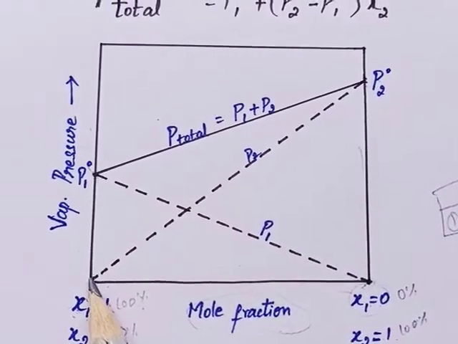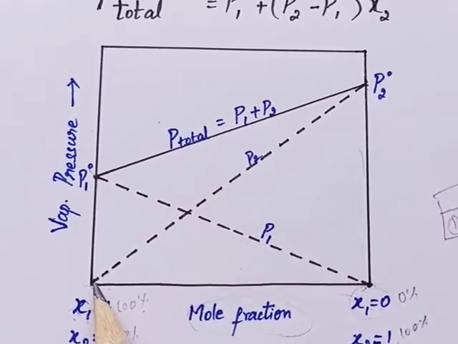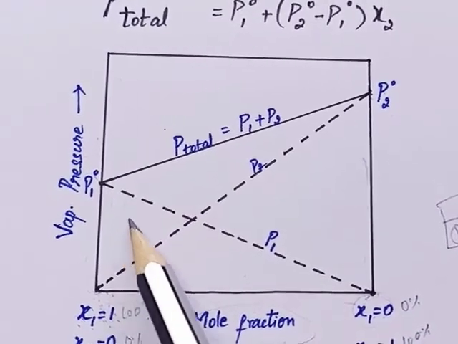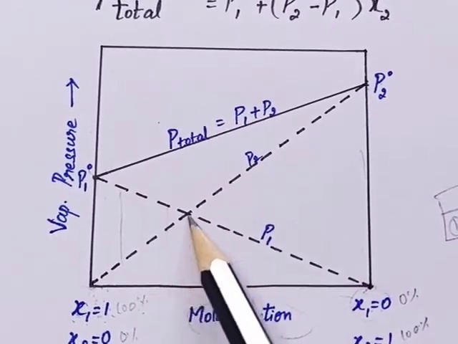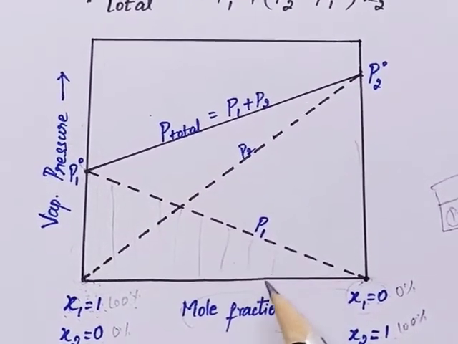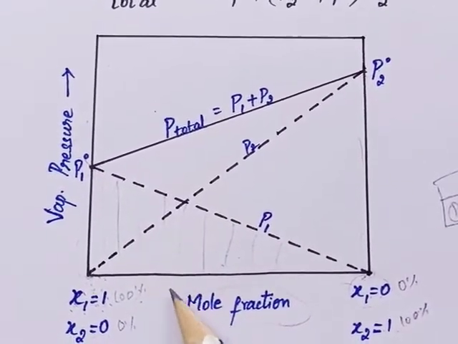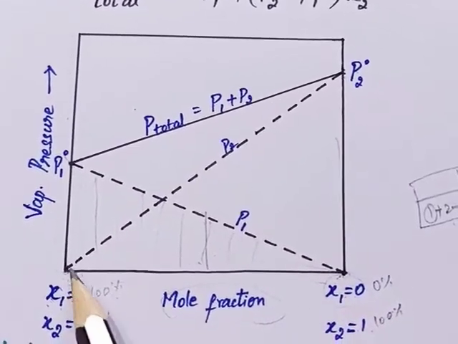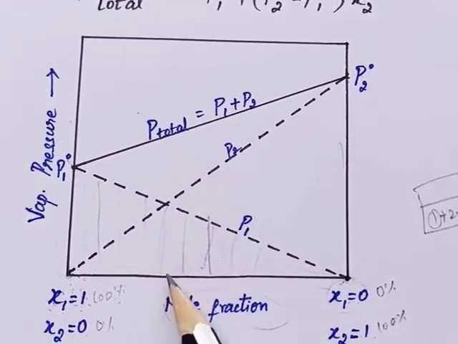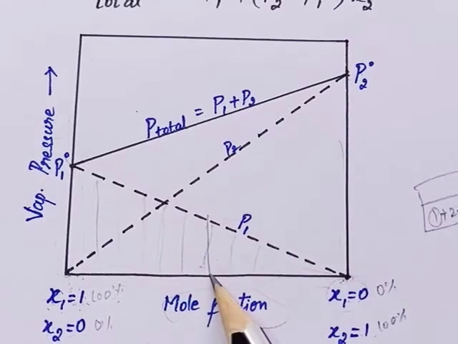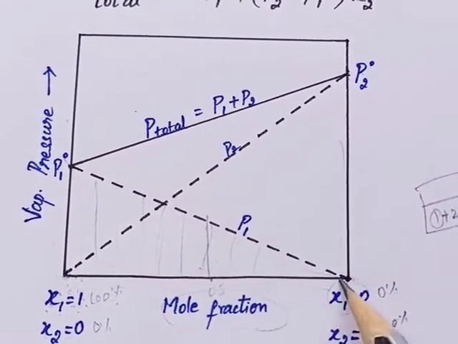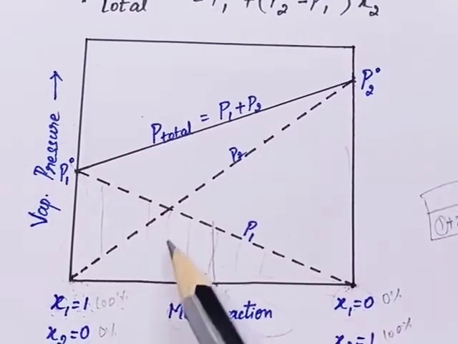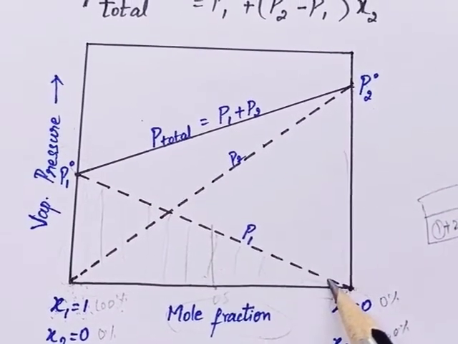So what will happen is the mole fraction of component 1, which is 1 here, slowly decreases. The mole fraction value will slowly decrease, reducing to 0.5 and finally 0. Like 0.99, 0.86, 0.76 and 0.5, and finally this will be 0. So the mole fraction decreases. So what happens?